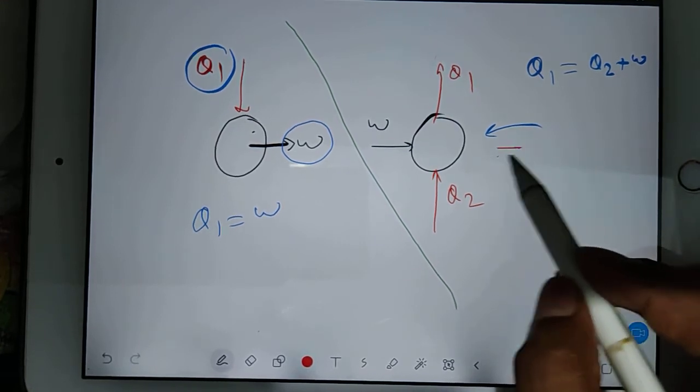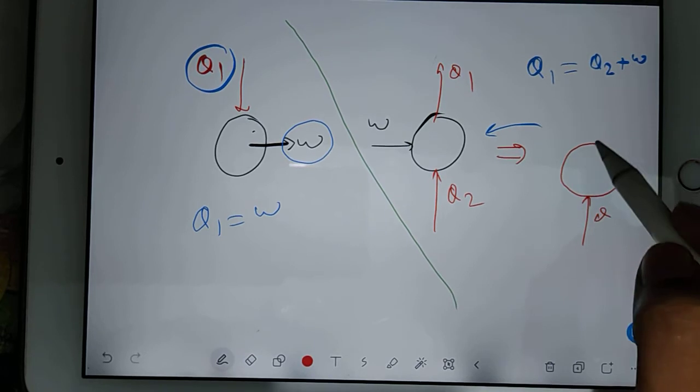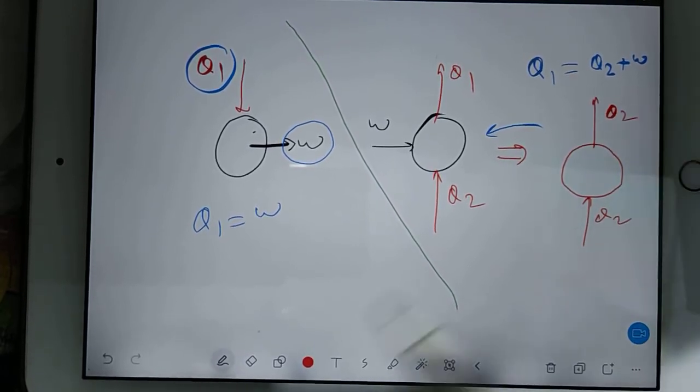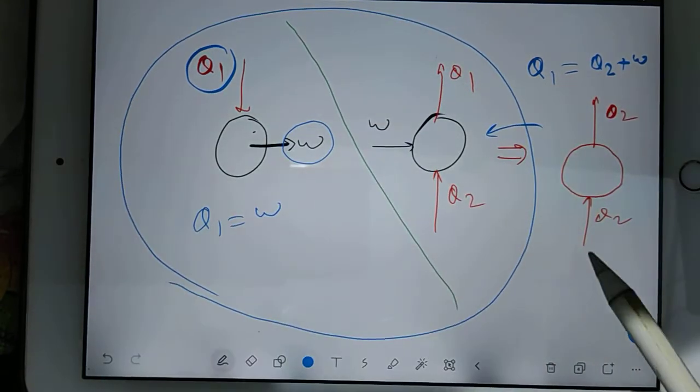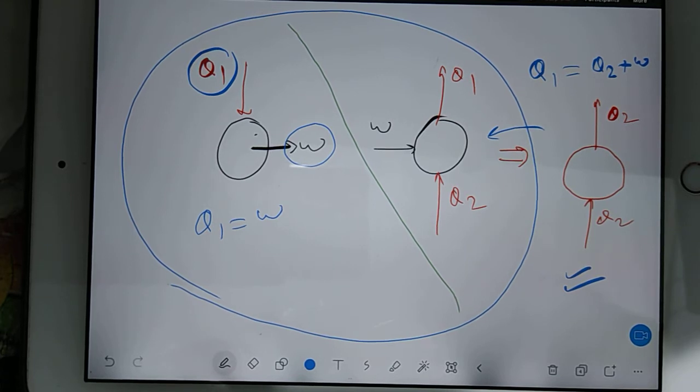I am going to give you the equivalent of this, a device which is taking Q2 and sending Q2. Now you think, if I am coupling these two devices, how can I get this effect? Try. How can I get this effect?